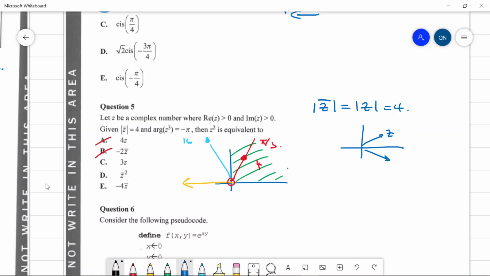So is it D? Probably not, because when you take the conjugate, it's going to reflect it down over here, and you square it, so it's going to end up over here, which is not what we want. How about -4 Z conjugate? Seems about right, because Z conjugate would reflect it down over here, and you do -4 of that, which flips it back over here and multiplies the length by 4, which gets you to a modulus of 16. So it looks like it's E. That was a bit confusing.